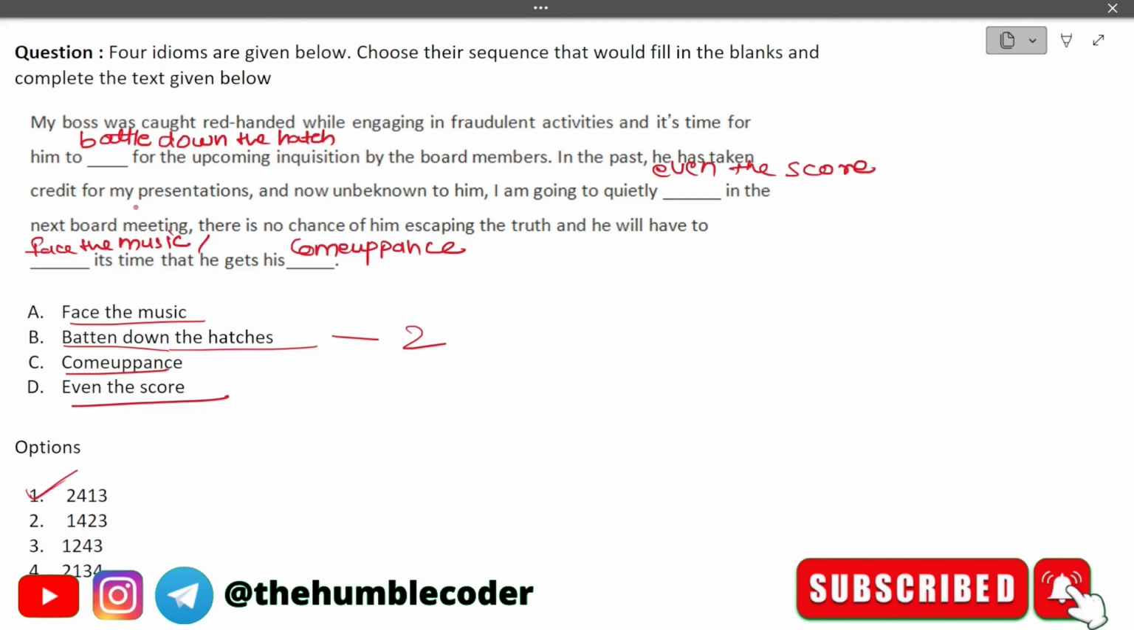In the past, he has even taken credit for my presentation, and now, unbeknown to him, I'm going to quietly even the score. Even the score means to take revenge or retaliate for something unfair. In the next board meeting, there is no chance of him escaping the truth, and he will have to face the music. Face the music means he has to accept or face the consequences of it. It's time that he gets his comeuppance, which means he deserves the punishment or retribution for whatever wrongdoing he has done. Hope you have understood how to solve these kinds of questions. Moving on to the next question now.